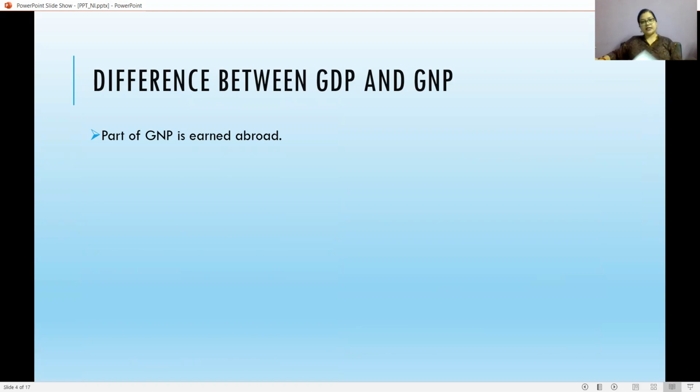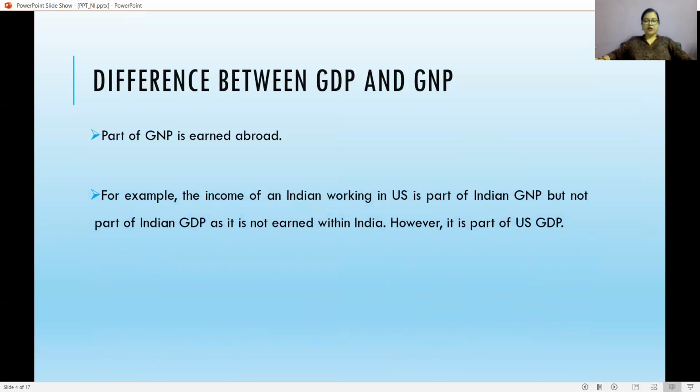Now we have to know what is the difference between GDP and GNP. Part of GNP is basically earned abroad, but GDP is confined within a country. For example, if we consider the income of an Indian working in the US, it will be considered part of Indian GNP, but not GDP.